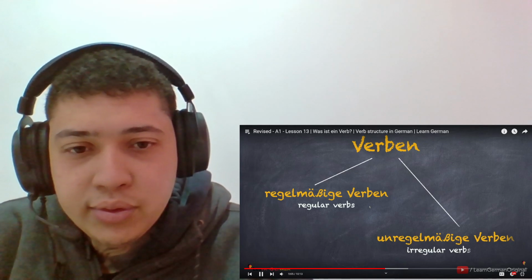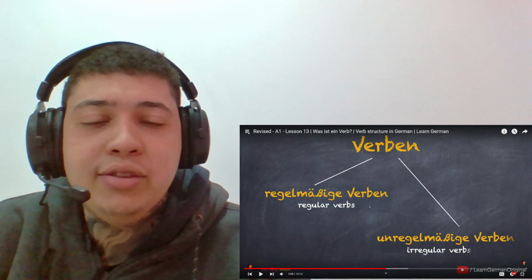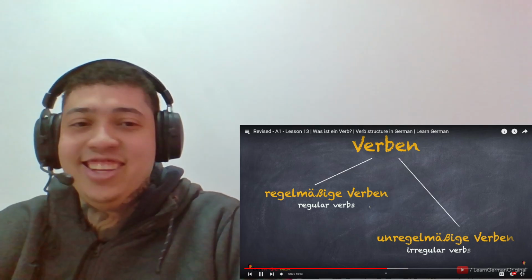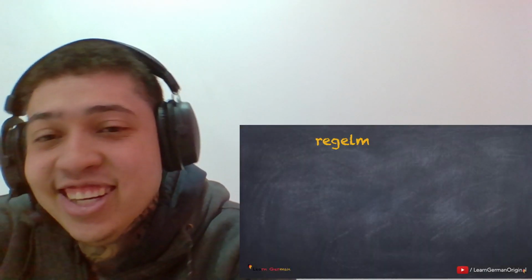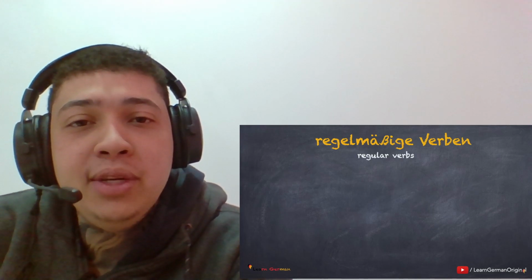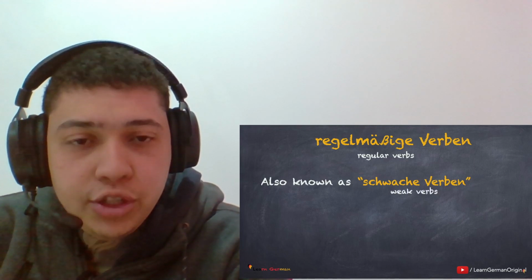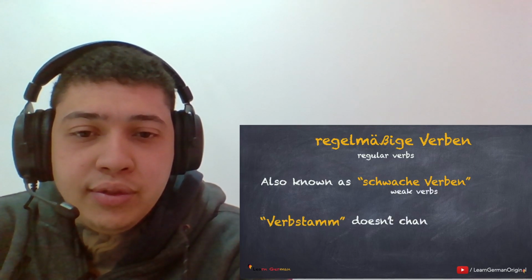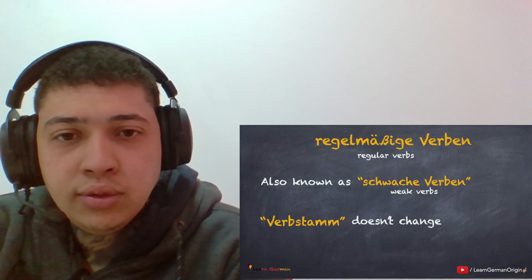Regelmäßige Verben und unregelmäßige Verben. Now let's see what these verbs are. Regelmäßige Verben, also known as schwache Verben. Here we just take the stem of the verb, or the Verbstamm, and add an ending to it